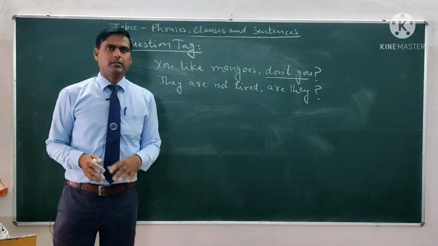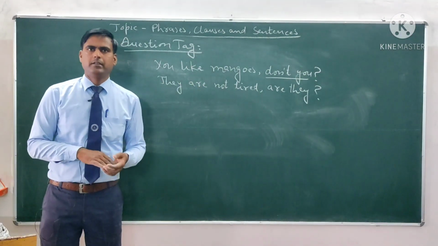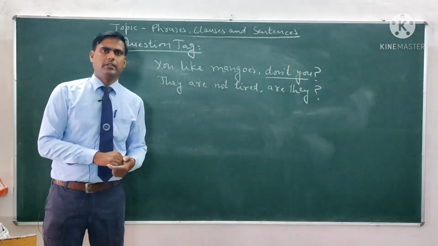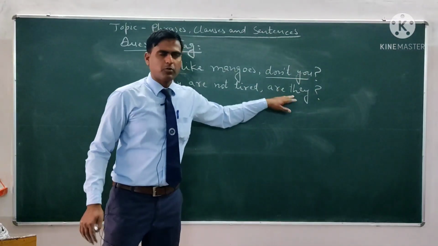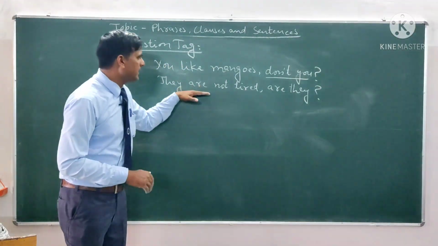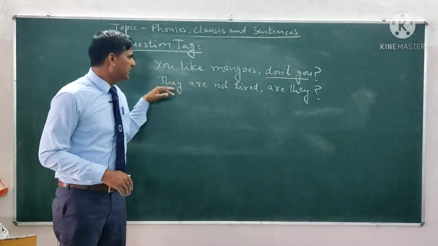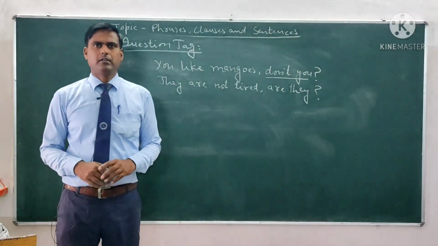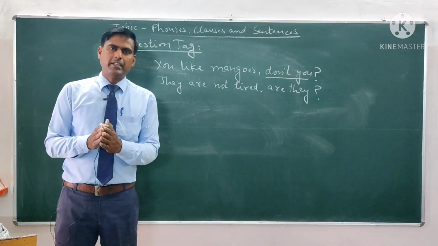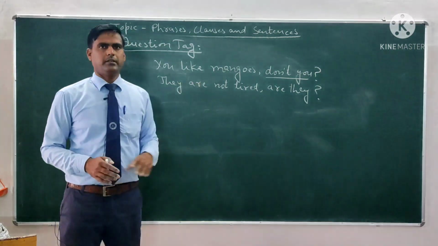They are not tired. Are they? Now he is also going to ask a question. Although the meaning of this question is not interrogative, the meaning is assertive. They are not tired. Are they? It means the person knew that they are not tired.